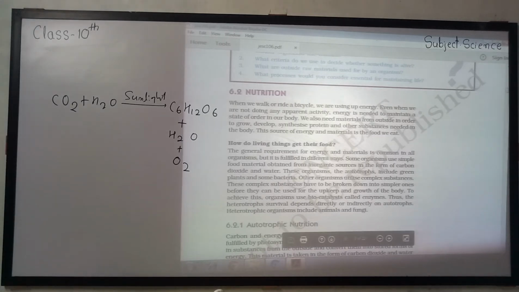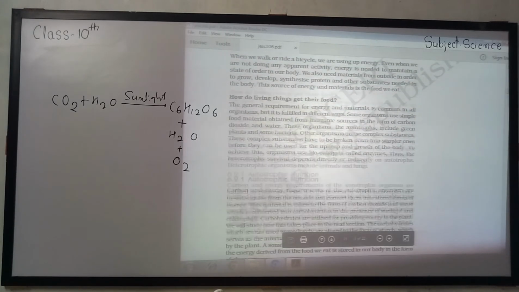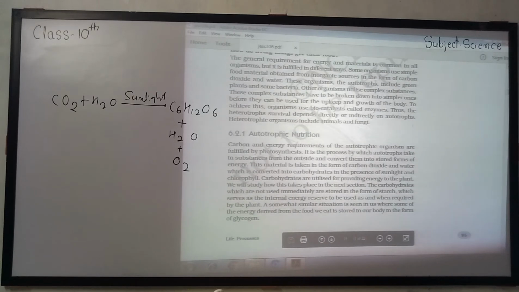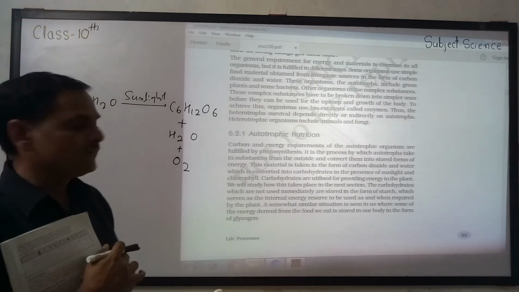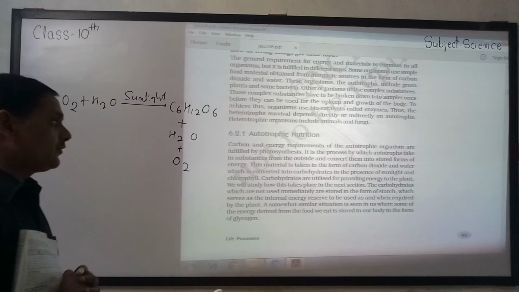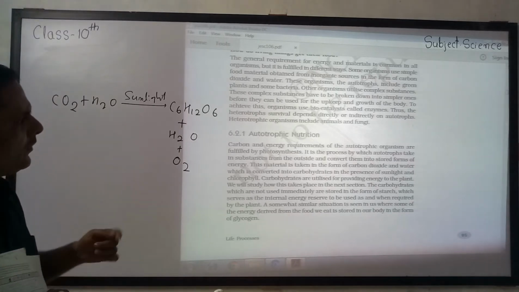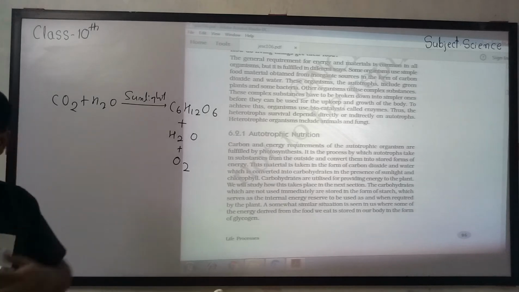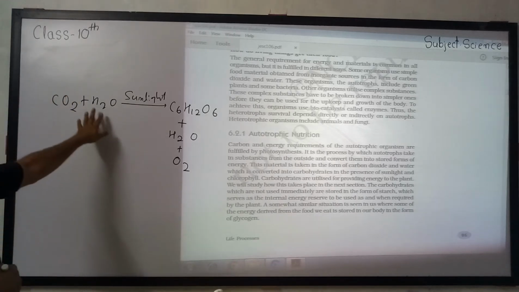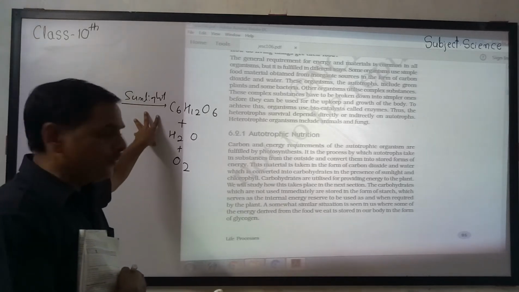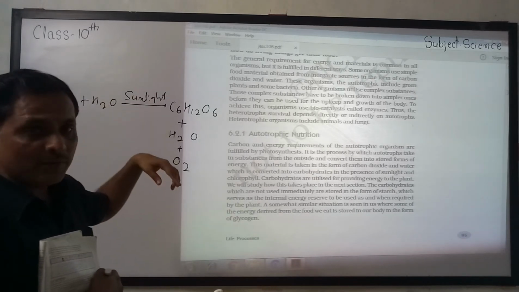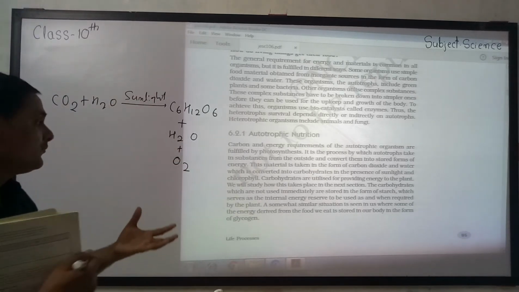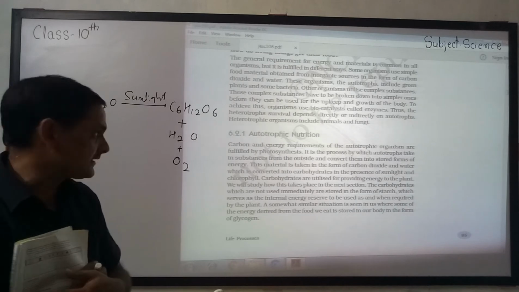हम फर्स्ट टॉपिक डिस्कस करते हैं autotrophic nutrition, right? Autotrophic nutrition you already studied in class 8, right? Carbon and energy requirement of the autotrophic organisms is fulfilled by photosynthesis, right? Means plant जो अपना फूड खुद बनाते हैं क्या यूज करते हैं? कार्बन डाइऑक्साइड, वाटर और सनलाइट, प्रेजेंस ऑफ क्लोरोफिल, राइट? वो प्रोसेस को हम क्या बोलते हैं? प्लांट जो अपने लिए फूड बना रहे हैं, this process is called photosynthesis, right?